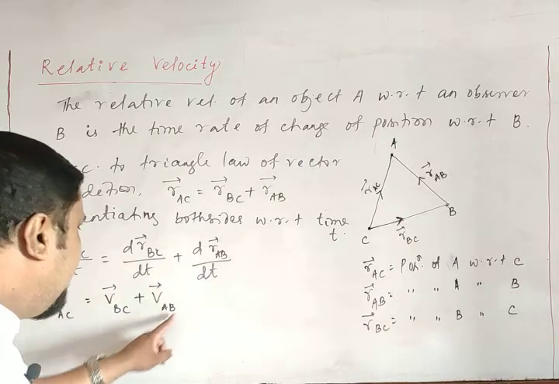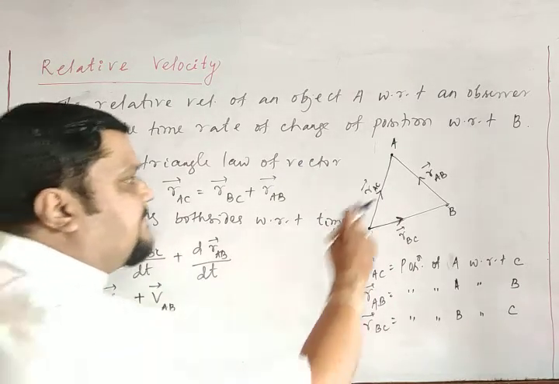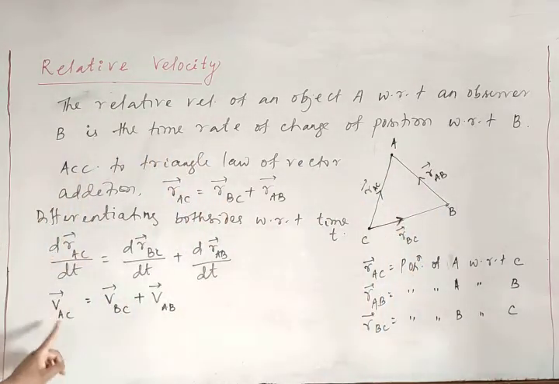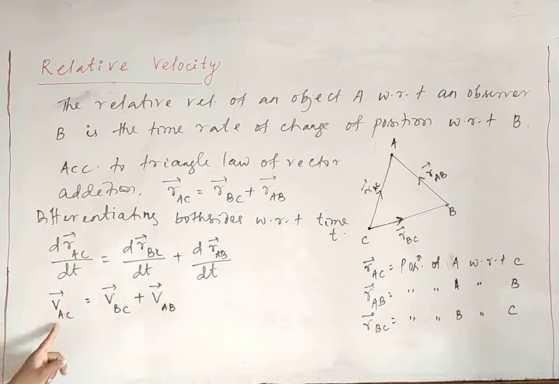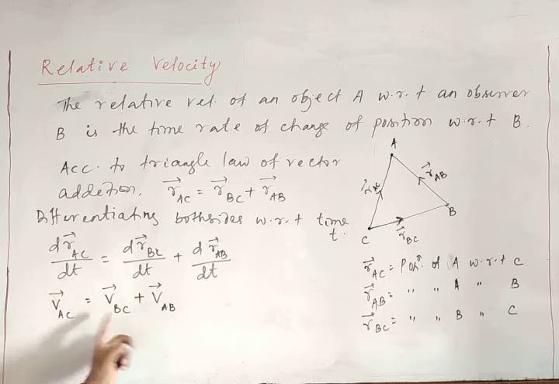VAB is the velocity of A with respect to B, but VAC, the velocity of A with respect to C, is the velocity of A with respect to B plus the velocity of B with respect to C. So the velocity of A with respect to C is equal to the sum of these two.